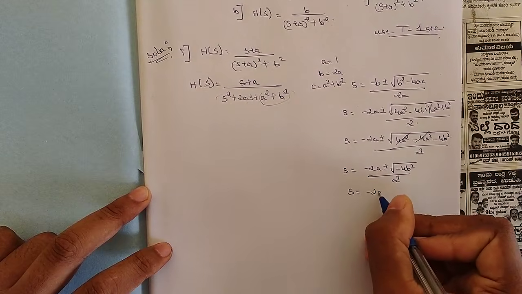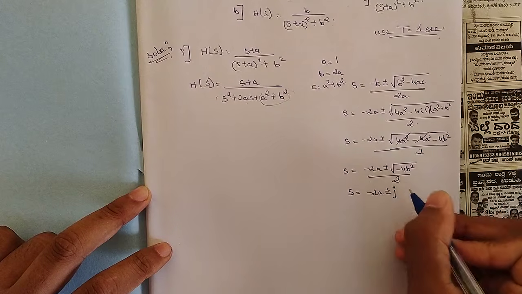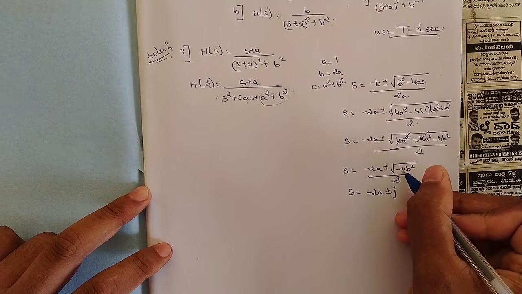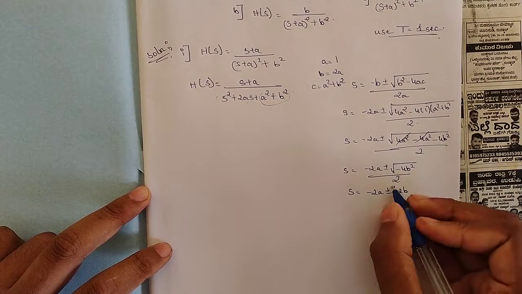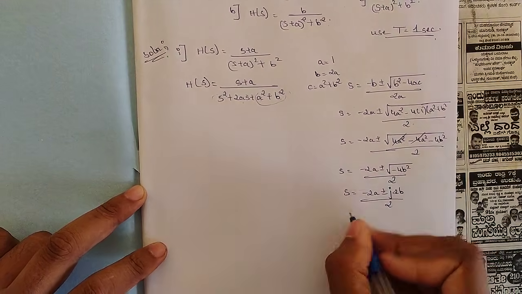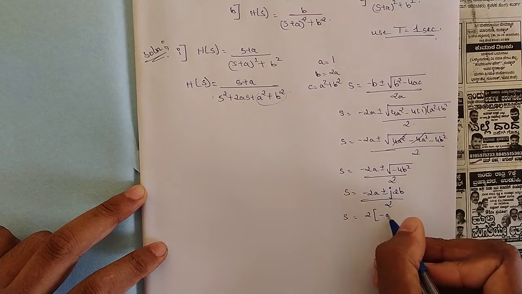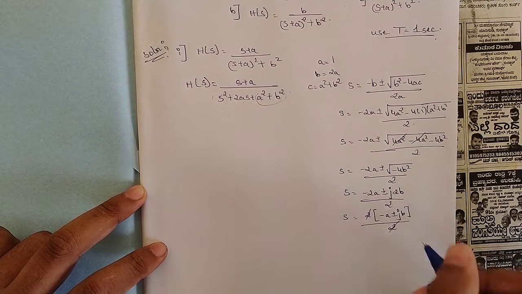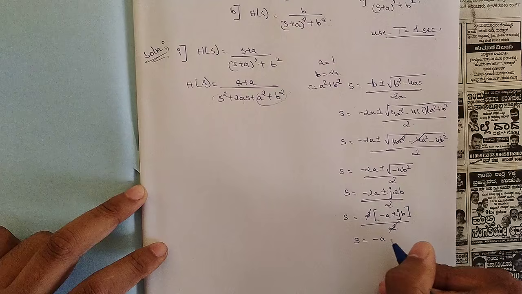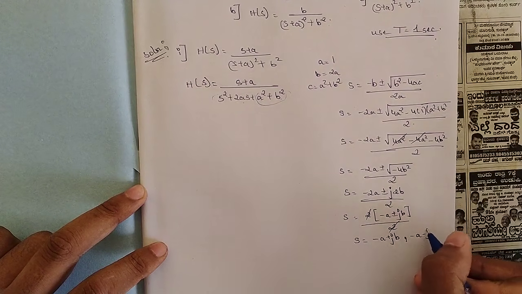So minus 2a plus or minus j times square root of 4b square, the square root of 4 is 2 and of b square is b, so 2b, whole divided by 2. Taking 2 common, 2 into (minus a plus or minus jb) divided by 2, the 2 gets cancelled. So our two roots are minus a plus jb and minus a minus jb.